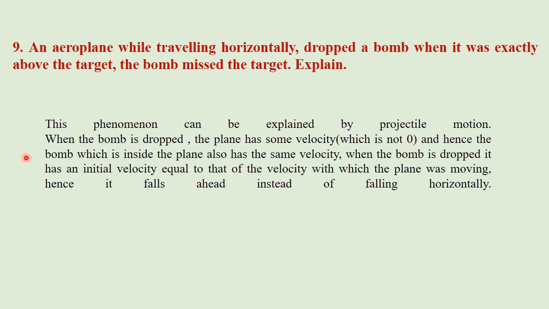As we know, when the airplane is traveling horizontally and we drop the bomb exactly on the point where the target is, due to the velocity of the airplane the bomb also has some velocity and it will travel horizontally as it is dropped, so it will miss the target.